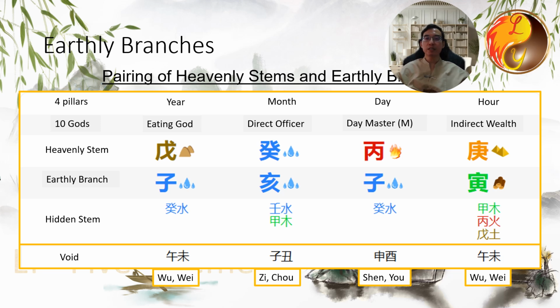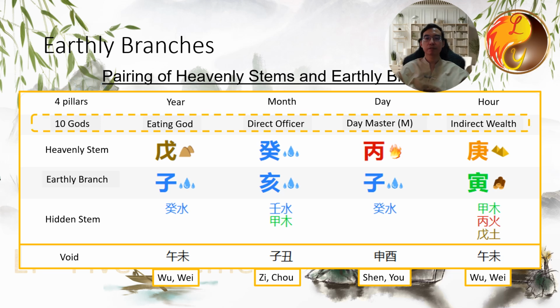Today, we learned about the 12 earthly branches and the things they represent. We also learned about the 4 seasonal earths and the 60 luck cycles. In the next lesson, we will introduce the 10 gods, which you have already seen since lesson 1.